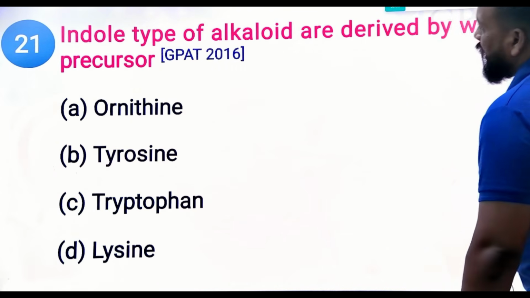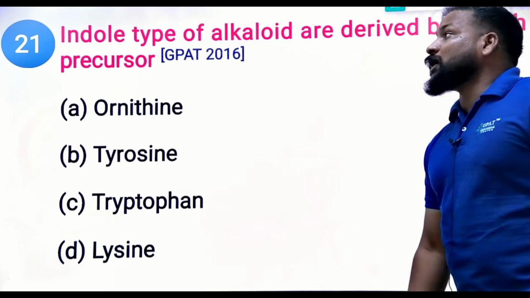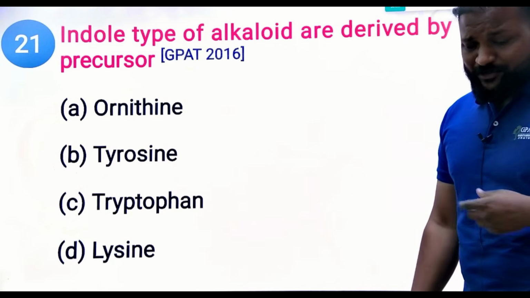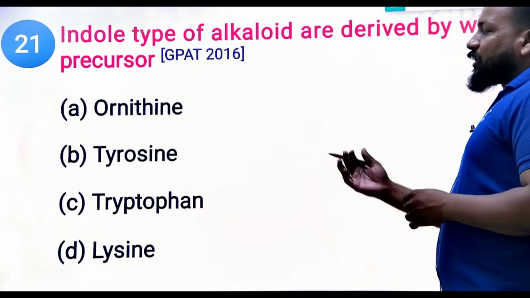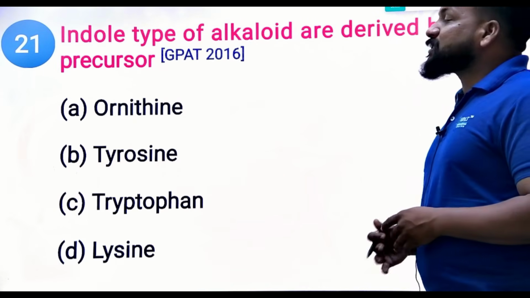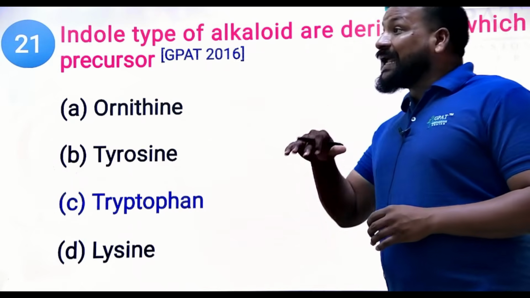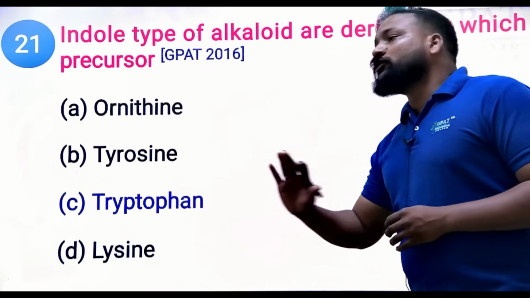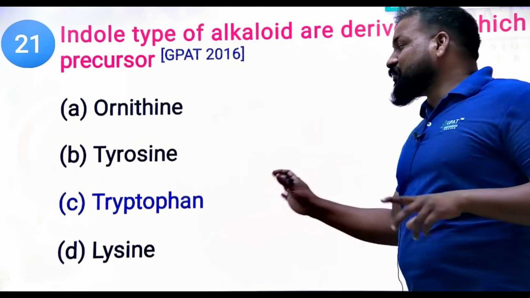Next question. Indole type of alkaloids are derived from which precursor? Now, indole. Tropane means ornithine. Try to remember, these questions may repeat in your exam. Ornithine, tyrosine, tryptophan, and lysine. What is the right answer? Undoubtedly, the right answer will be tryptophan. Indole alkaloids are derived from tryptophan, and tropane from ornithine.